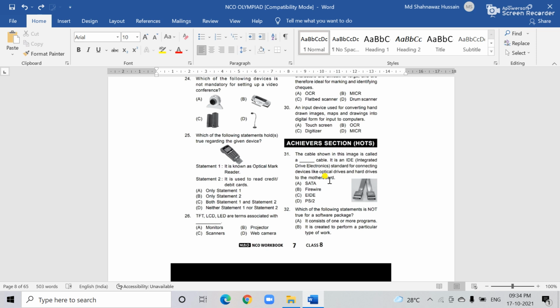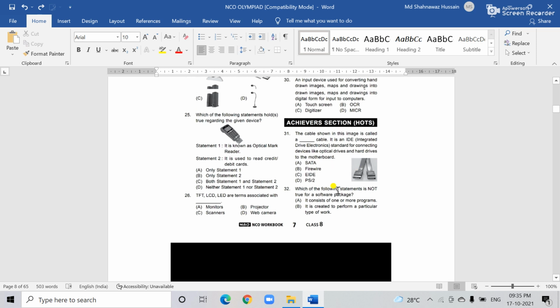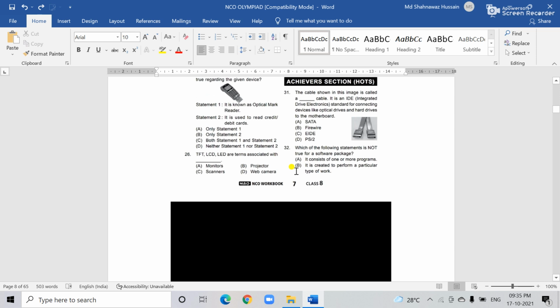Question number 31, you see the SATA. You already discussed it in the previous one. There are some questions related to SATA, but we already discussed them. Nowadays it is very popular, and this is the SATA cable. Okay, next is question number 32.